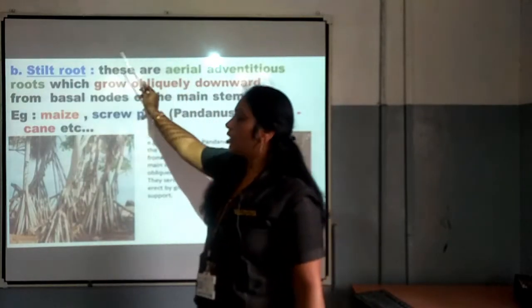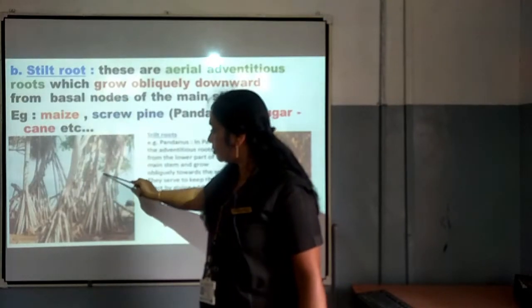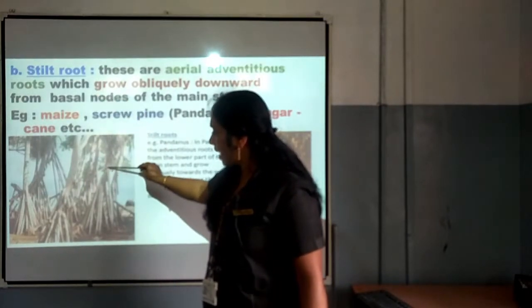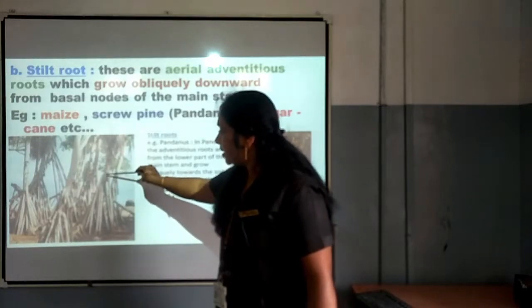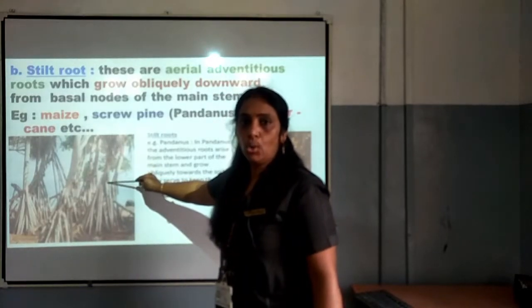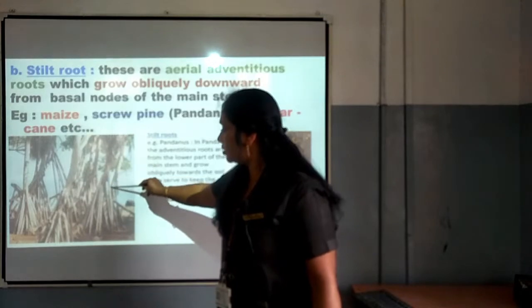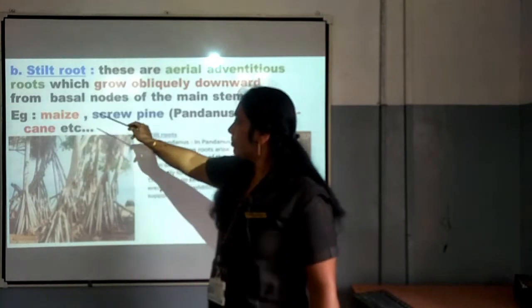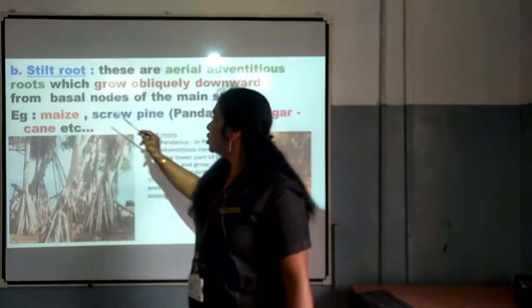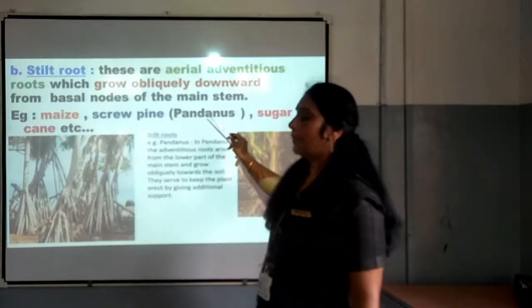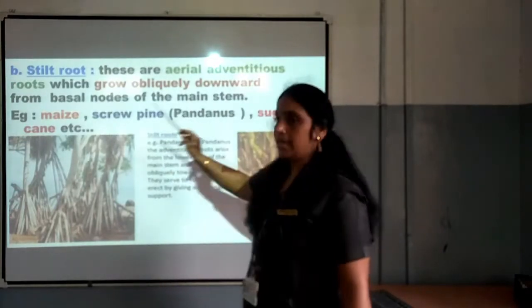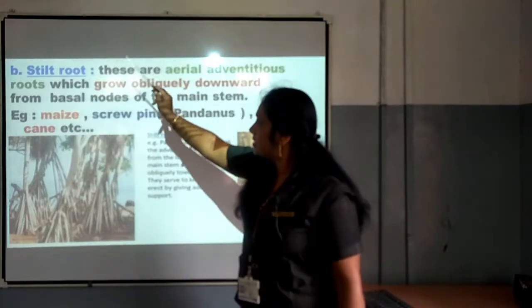Such roots are called stilt root. You can see the plant here which is having roots arising from the basal node of the stem, and these roots are called stilt root. Examples are maize, screw pine which is also called pandanus, and sugarcane. In such plants we can see stilt root.